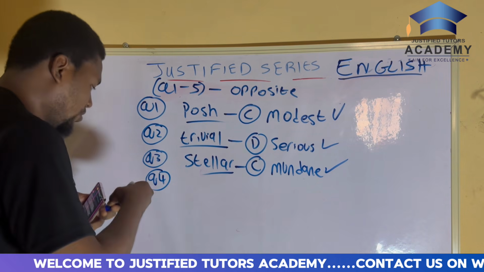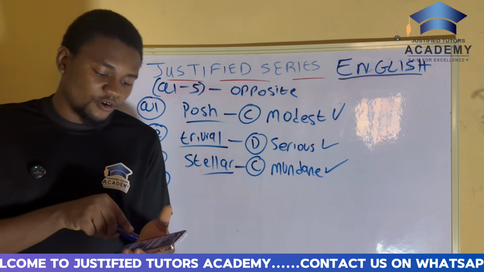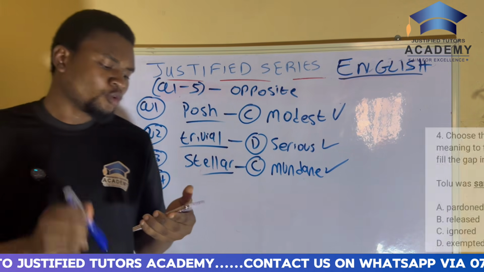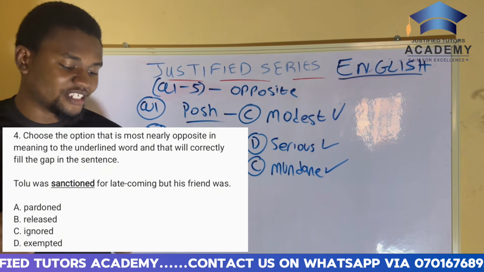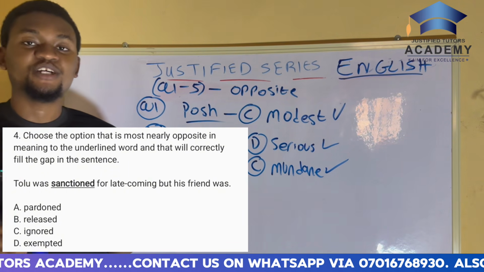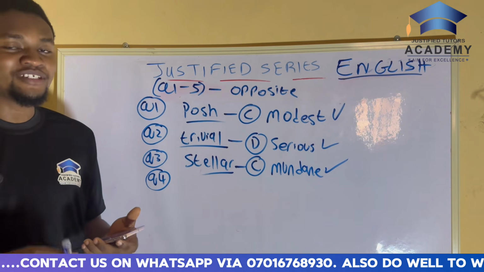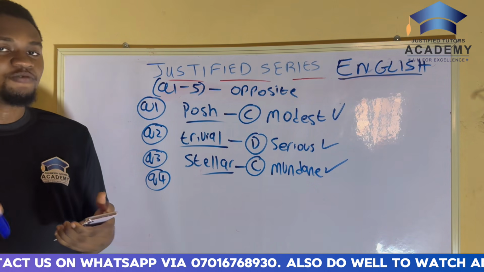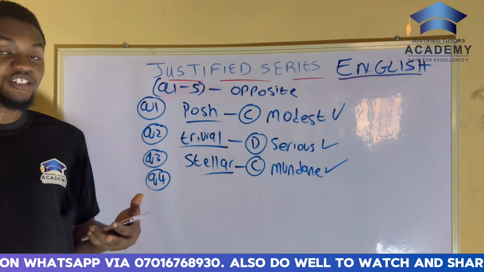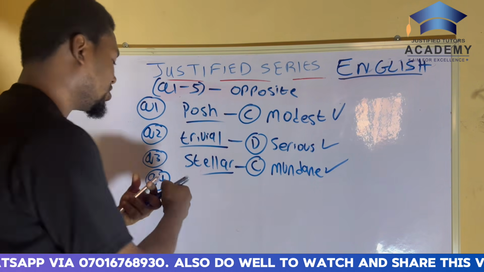Now, what is question 4? Question 4 says, Tolu was sanctioned for late coming, but his best friend was dash. Now, Tolu, where the cat as the scapegoat, was sanctioned for late coming. What is the underlined word here? The underlined word here is sanctioned.